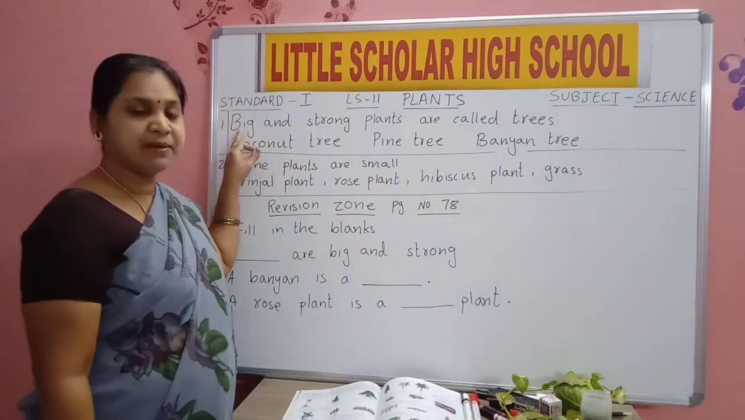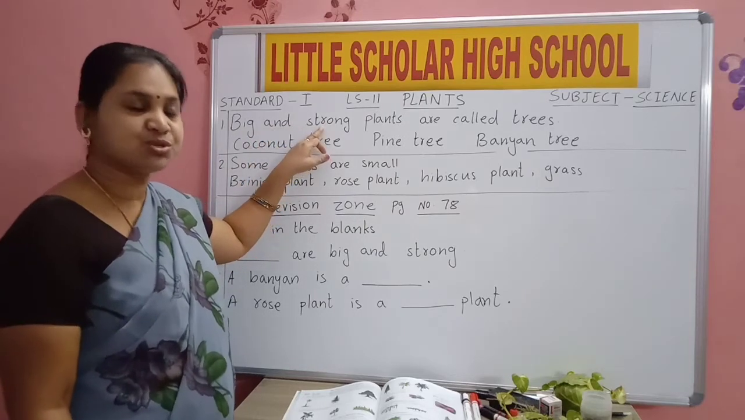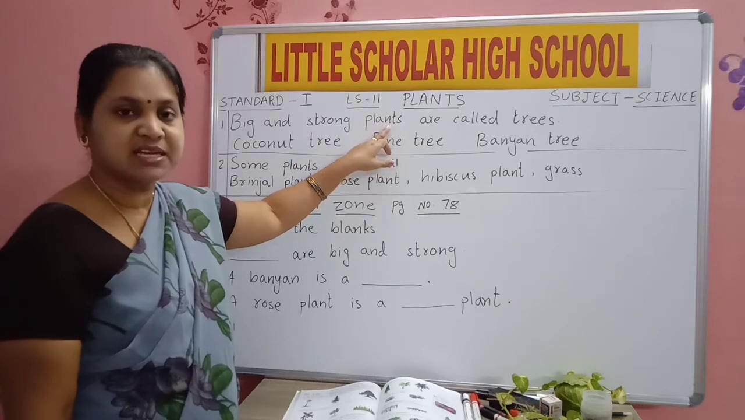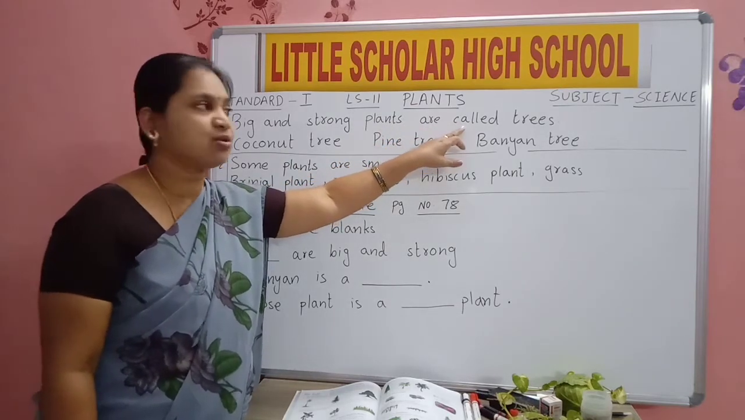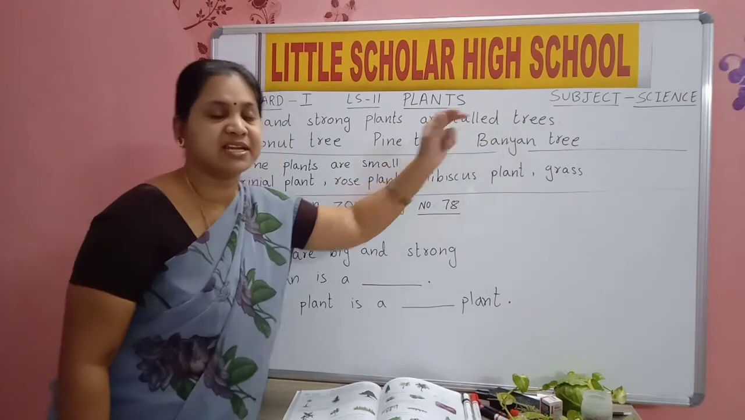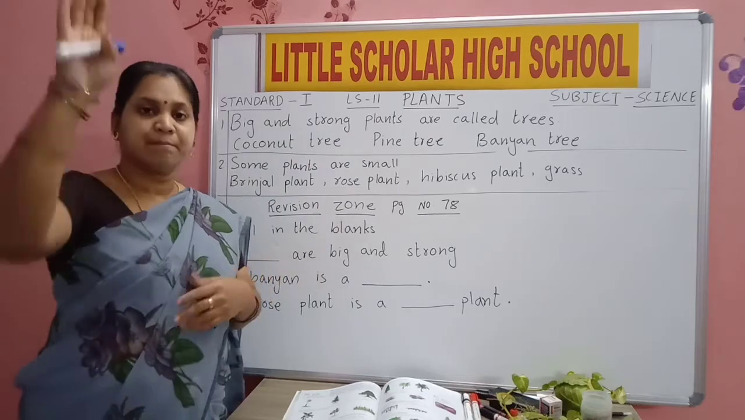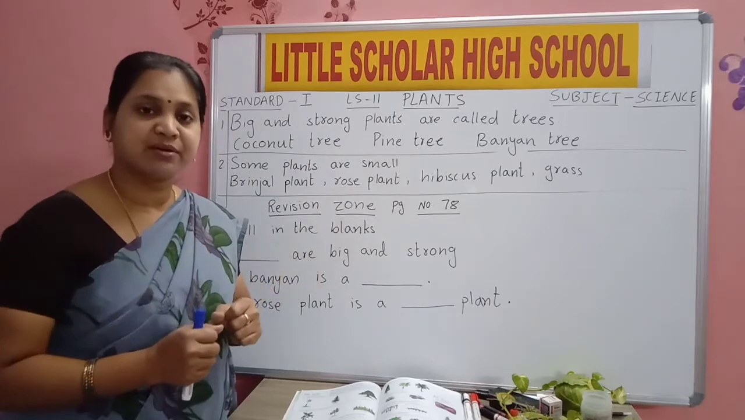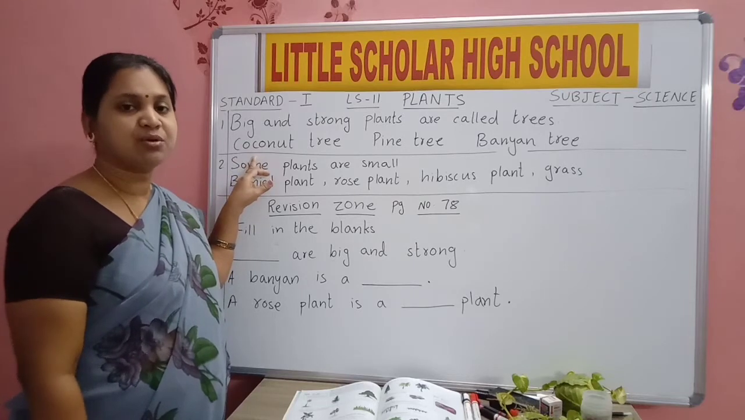Now, big and strong plants are called trees. Big and strong plants are called trees. What are those? Coconut.